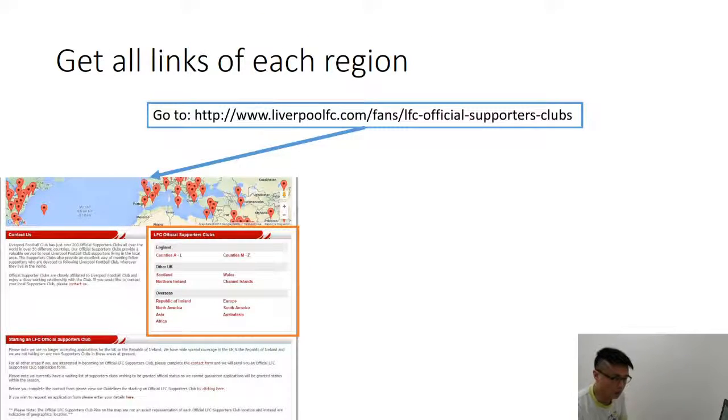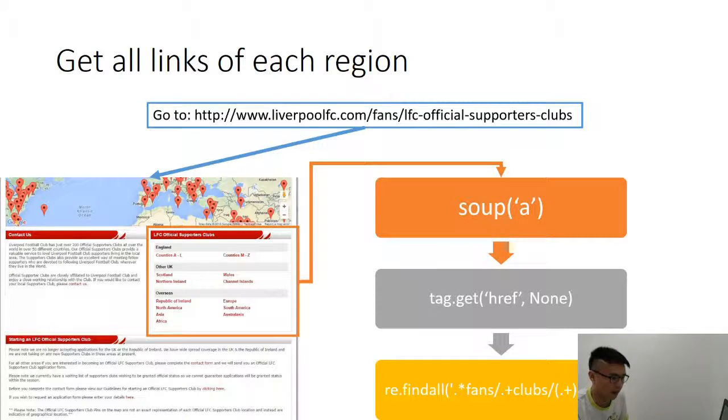By use of Beautiful Soup, we find the A tags, and after that we retrieve all the links in the href value. And after that,